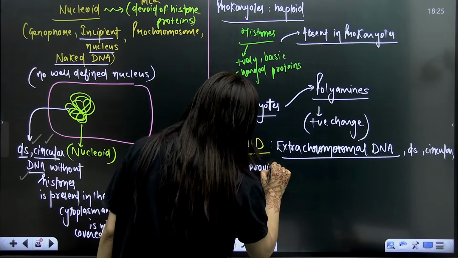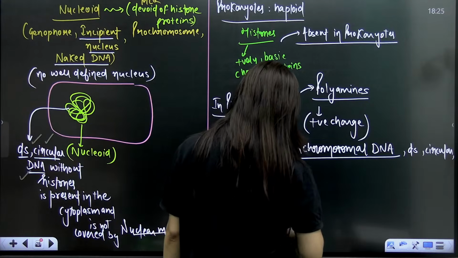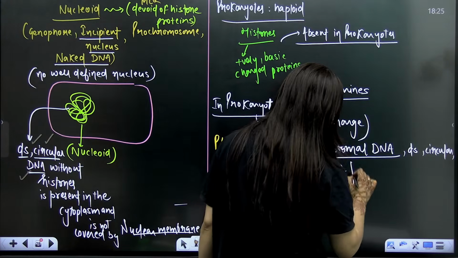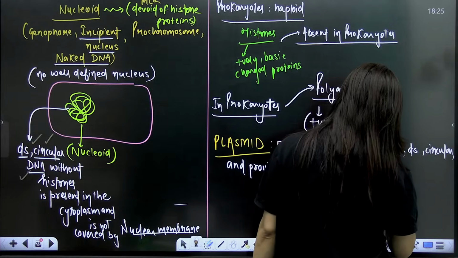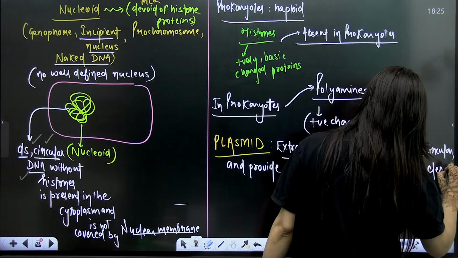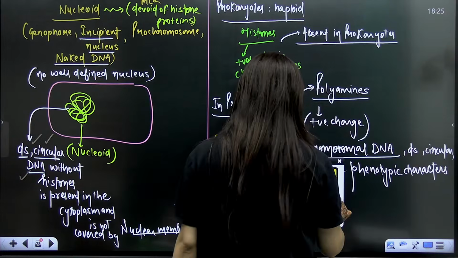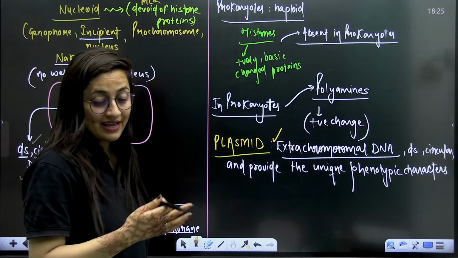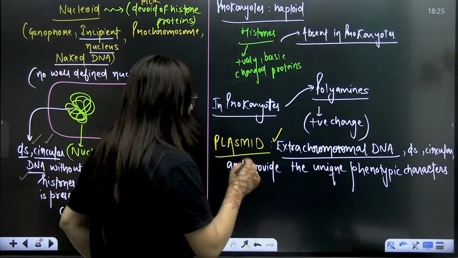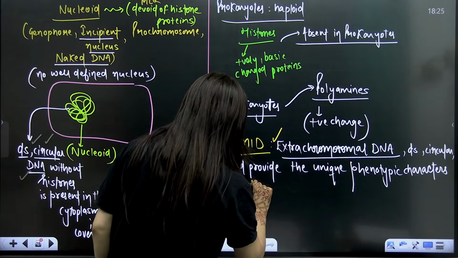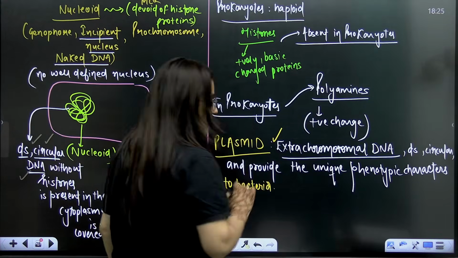provides unique phenotypic characters. So it is the extra chromosomal DNA, which is double stranded again, circular again, and provides the unique phenotypic characters to bacteria.